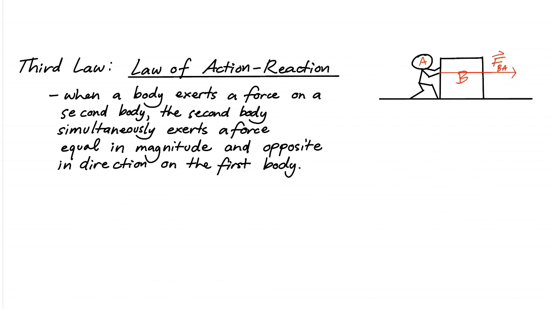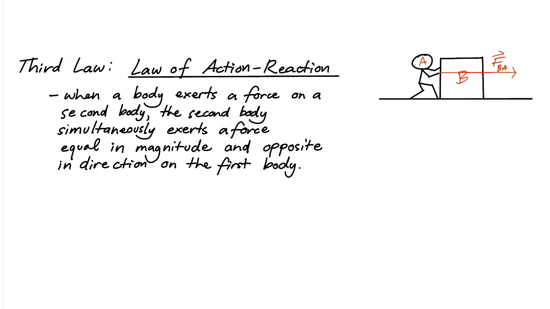According to Newton's third law, if the person exerts a force on another body, which is in this case our box, we are told that the box at the same time, simultaneously, will exert a force that is equal in magnitude and opposite in direction on our first body.